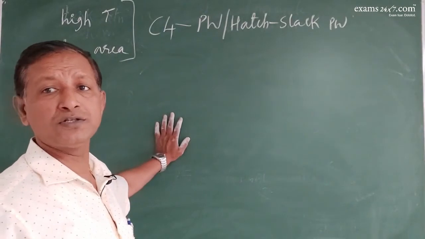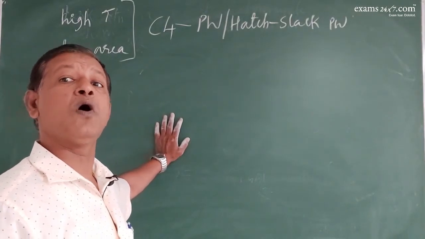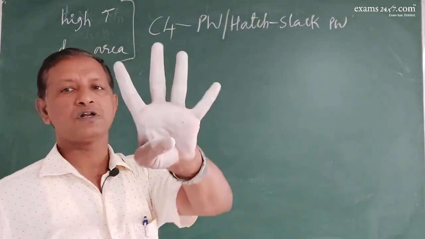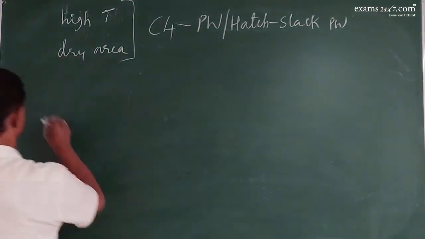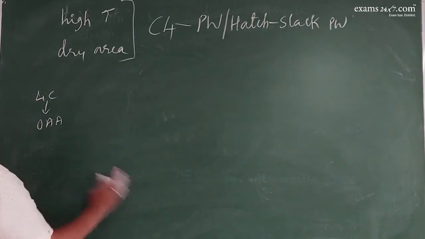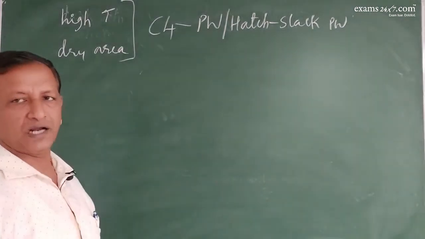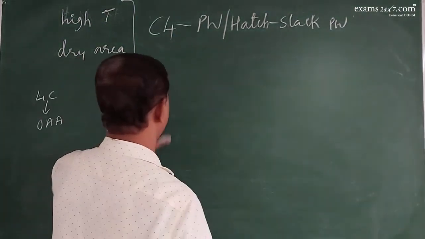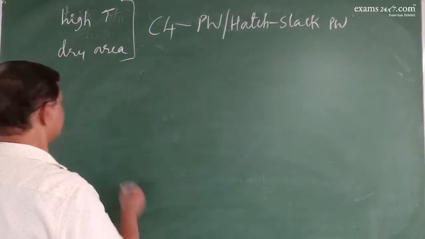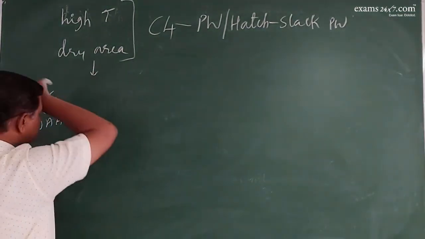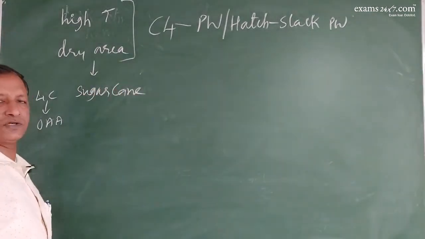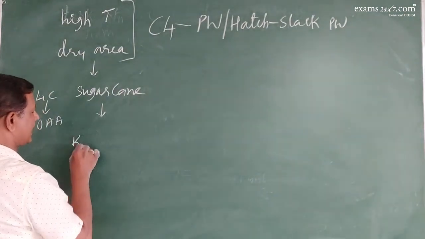The C3 pathway is called so because the first stable product is a 3 carbon compound. Here the first stable product is a 4 carbon compound, like oxaloacetic acid or any other 4 carbon compound. Now this C4 pathway occurs because in plants like sugarcane there is something called Kranz anatomy.